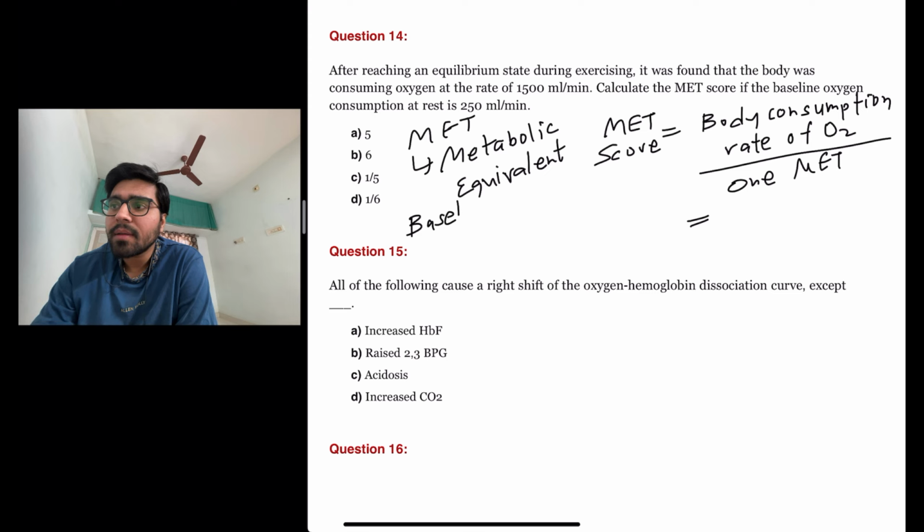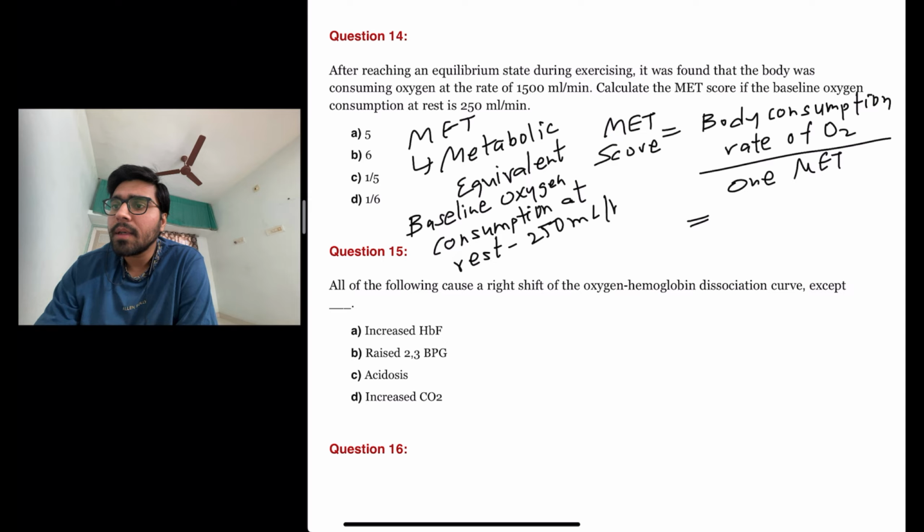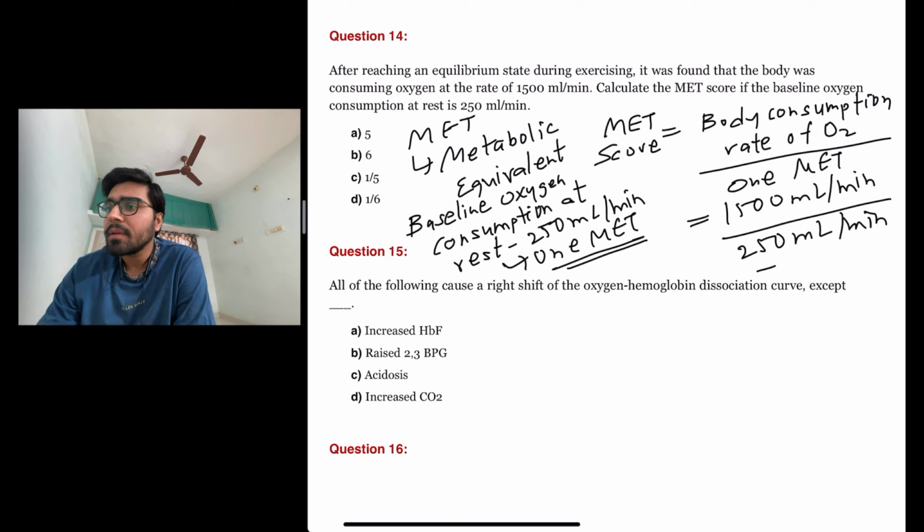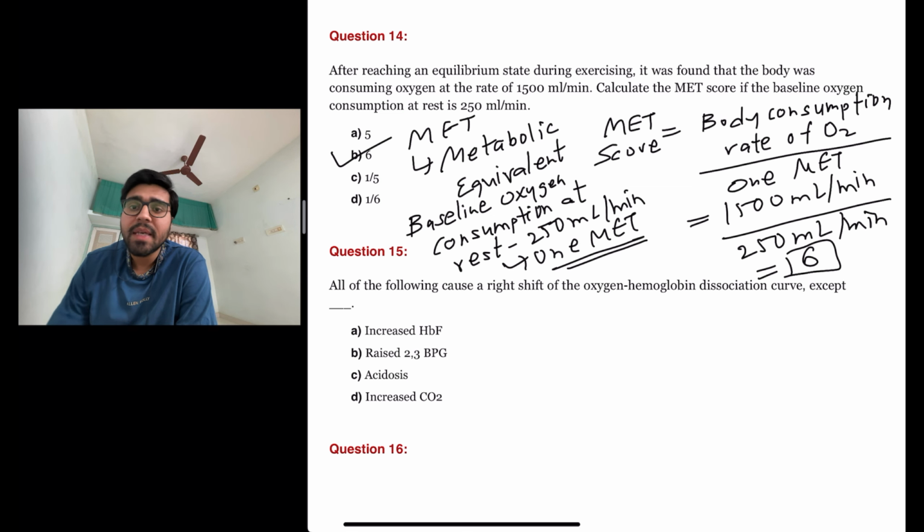They are showing that baseline oxygen consumption at rest is actually 250 milliliter per minute, so it is regarded as 1 MET. Okay. So the body's consumption rate of oxygen is 1500 milliliter per minute and 1 MET is 250 milliliter per minute. So the MET score is 6. So the answer here is B, 6.